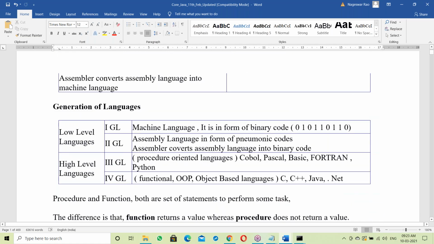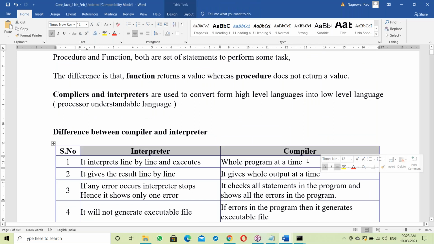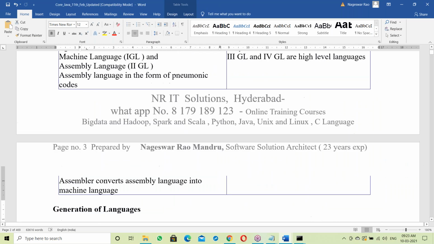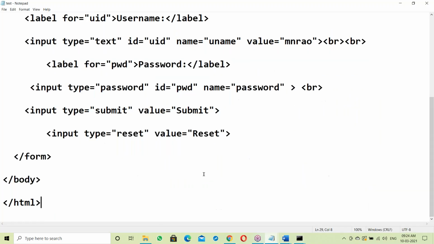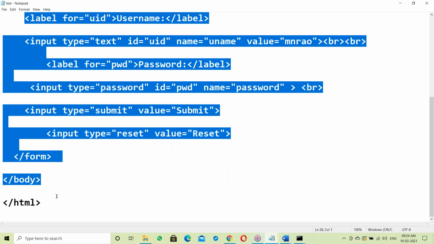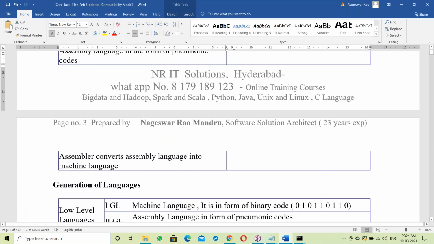Next, about interpreter and compiler. To convert a high level language program into low level language, we use either a compiler or an interpreter. This topic we will continue tomorrow.